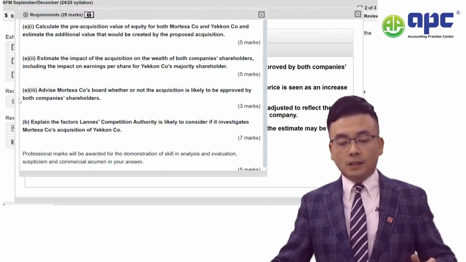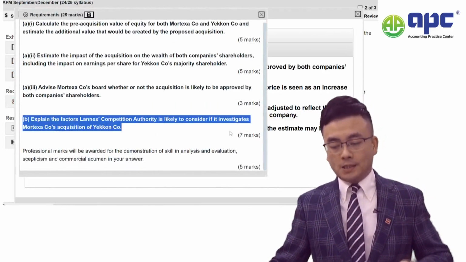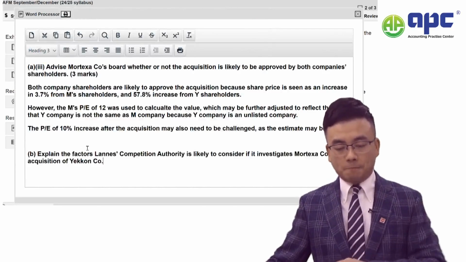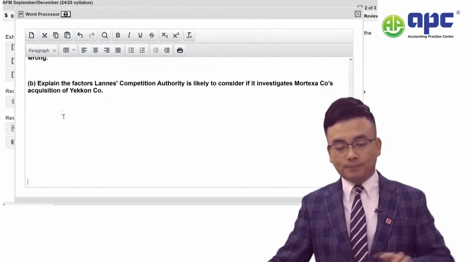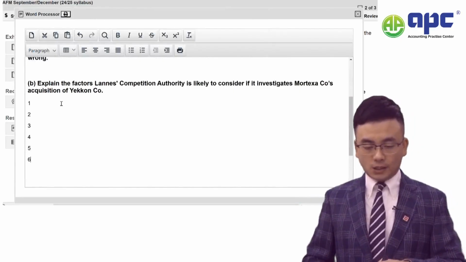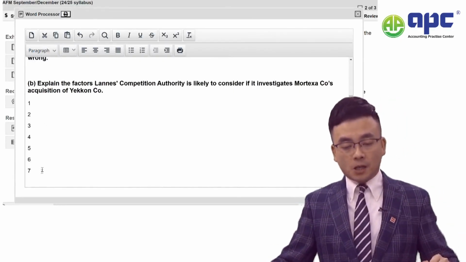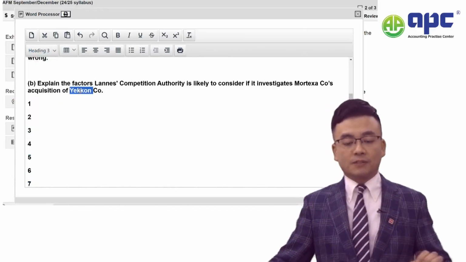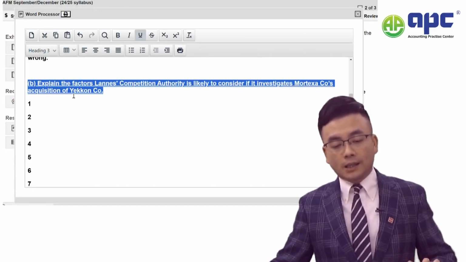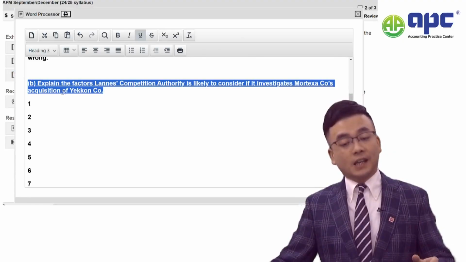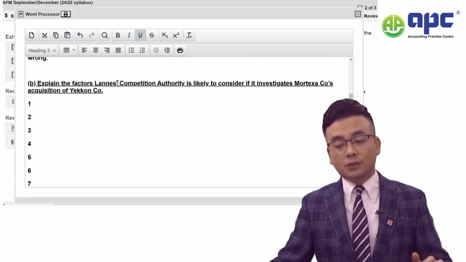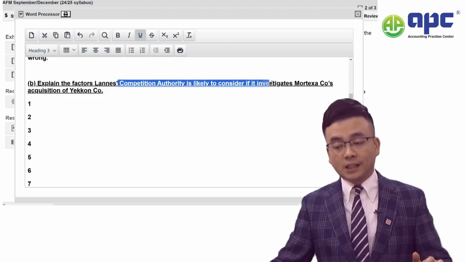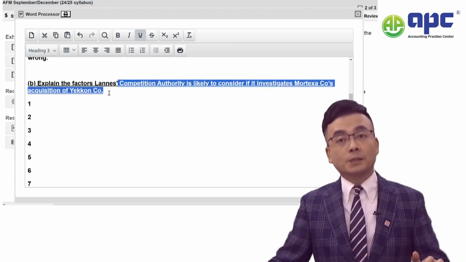Now finally, let's go through part B, 7 marks here. I would say that it is rather complicated. Not a lot of students score quite well in this part, but it is 7 marks, and I know there will be 7 sentences, and there should be 7 sentences there. Again, the question: explain the factors that the competition authority is likely to consider if it investigates the company's acquisition of Y company.